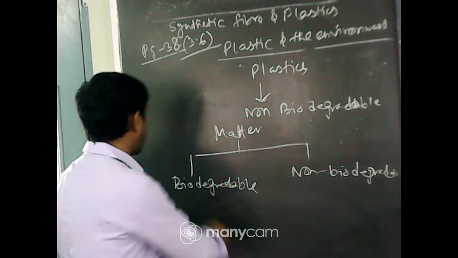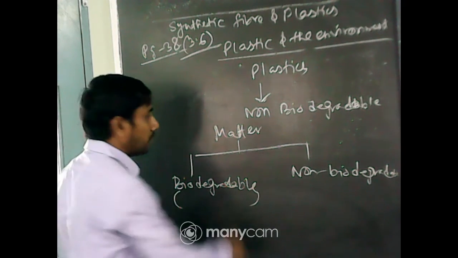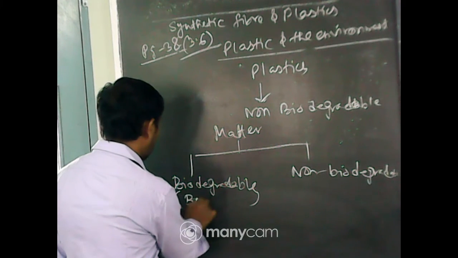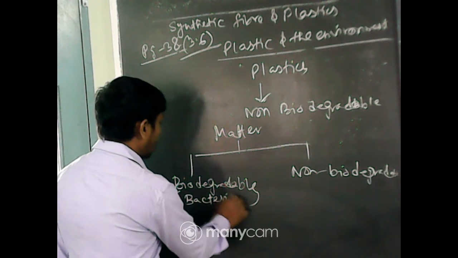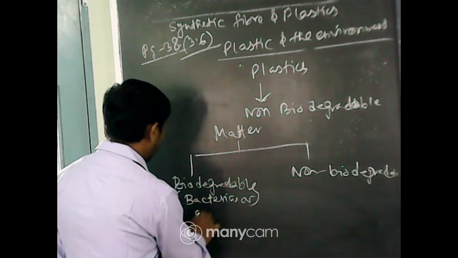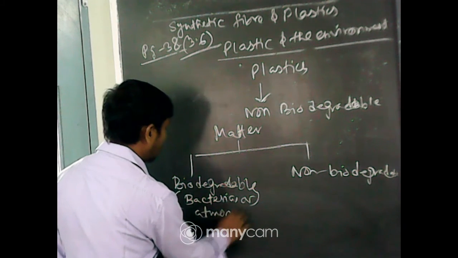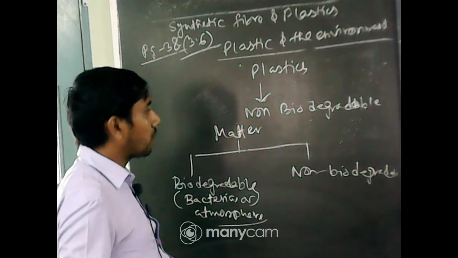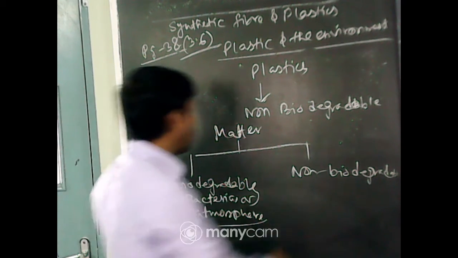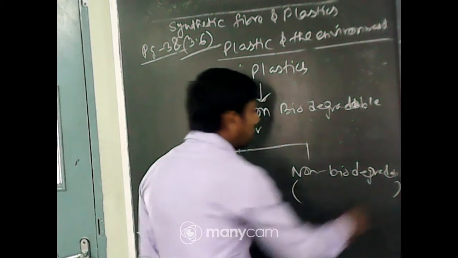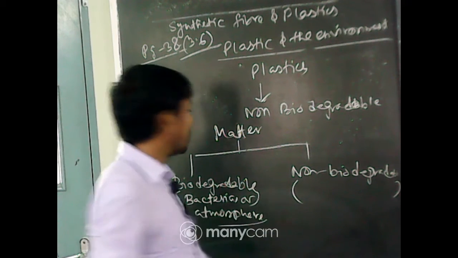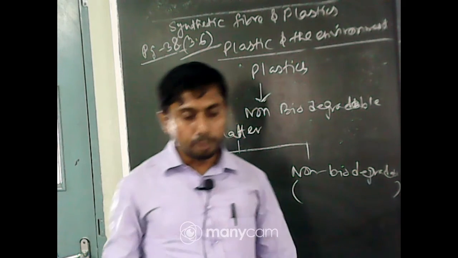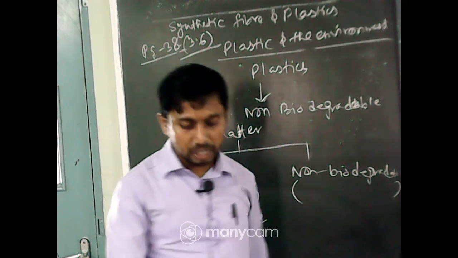It can be decomposed by bacteria or the atmosphere. These are called biodegradable. Non-biodegradable is that which is not decomposed by factors like bacteria or the atmosphere.